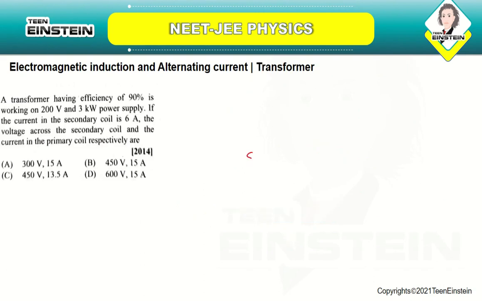A transformer having efficiency of 90% is working on 200 volt and 3 kilowatts power supply. If the current in the secondary coil is 6 amperes, the voltage across the secondary coil and the current in the primary coil respectively are. Okay. So here the power output is given by the input power into efficiency.